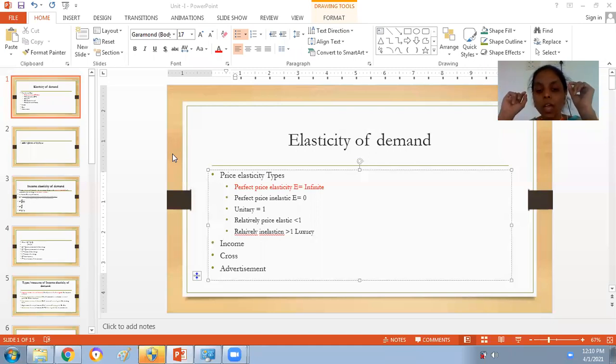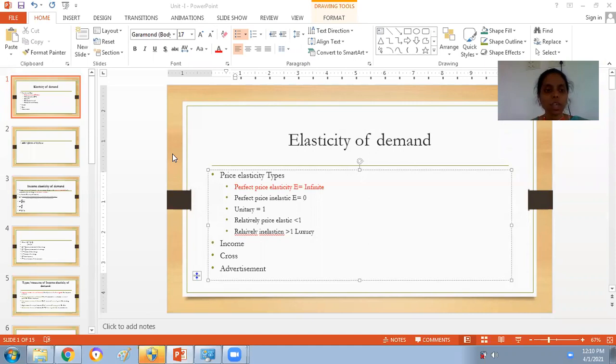And the next one that we have is relatively inelastic demand. It is exactly opposite to what we have discussed now. That means even though there is a very high change in price, it will lead to only a small change in demand. Even though a price discount of 20%, 30% is given, the change in quantity demanded is only 5%. A 30% price change, and quantity demanded changes only 5%. Then we call such demand relatively inelastic demand.